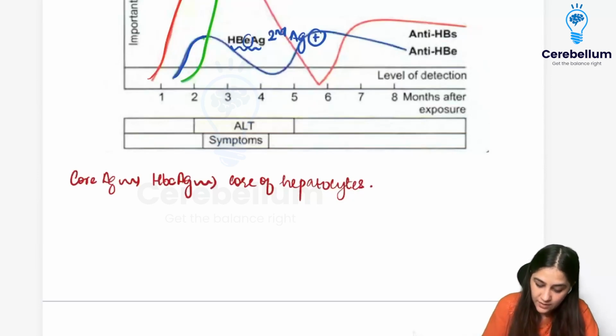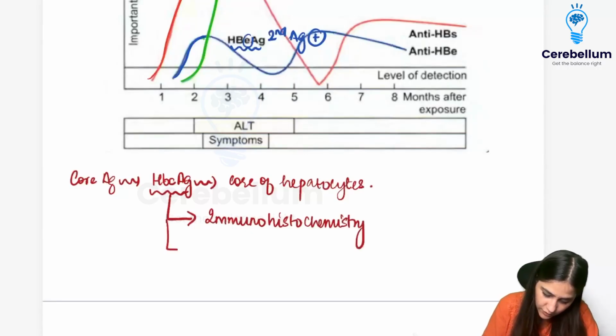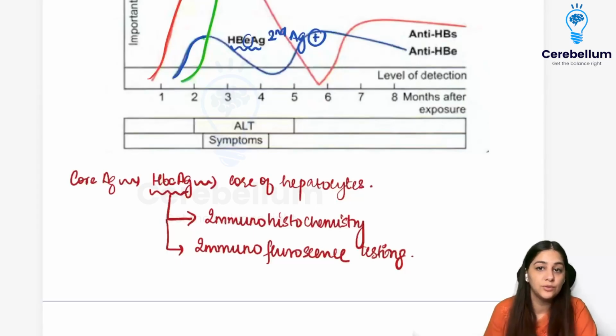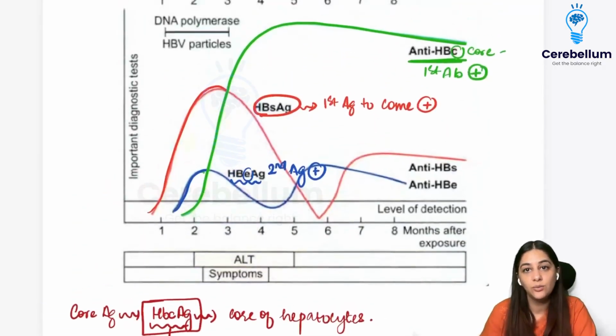If you ever want to look at the HBc antigen, the only thing you can do is immunohistochemistry, or you can do immunofluorescence testing. That means you can take a tissue sample from the liver and do immunofluorescence or immunohistochemistry testing on it to find the core antigen. But you will never be able to find the core antigen in the serum because it doesn't come in the peripheral blood. So you can only see the antibodies, but you will never see the antigen.